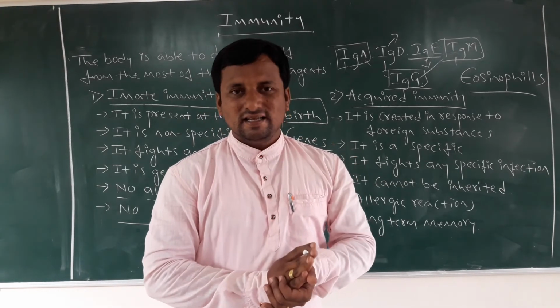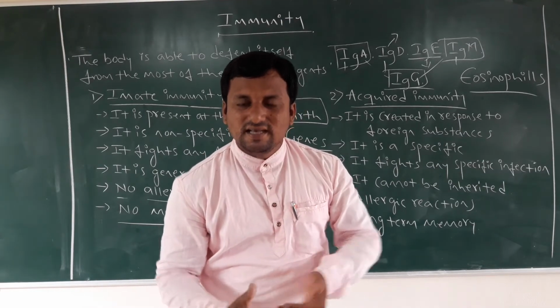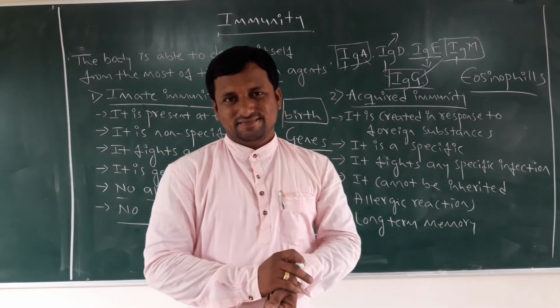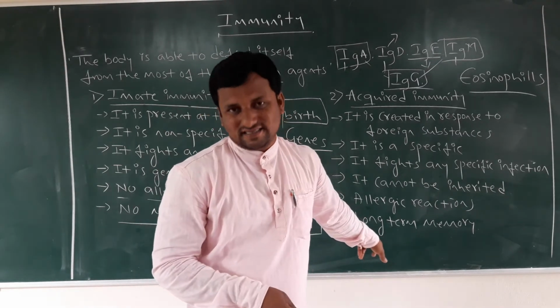Then our body's immunity is reduced and we suffer side effects. Those side effects we call allergic conditions.